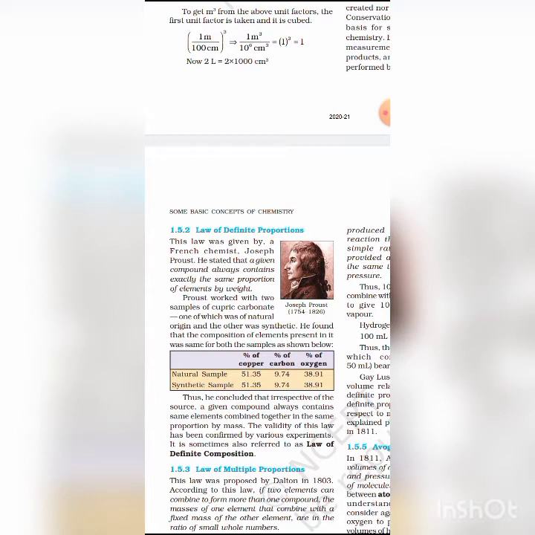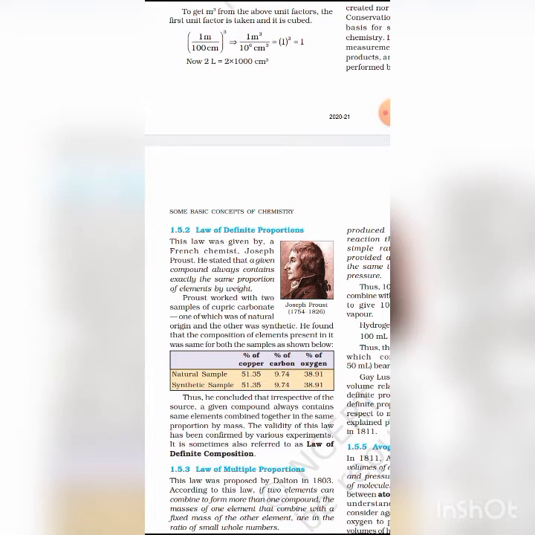That is, water prepared by any method contains hydrogen and oxygen in a fixed ratio, 1:8 by mass. This is called the law of definite proportions or constant composition.